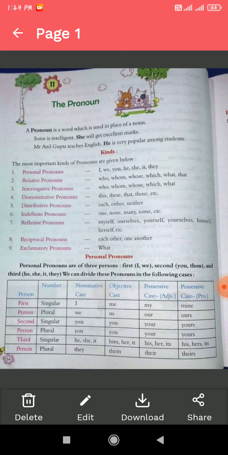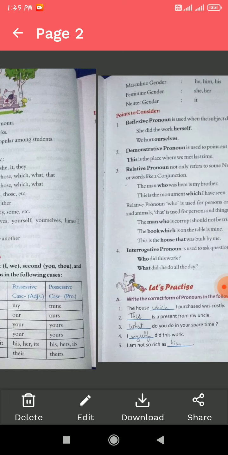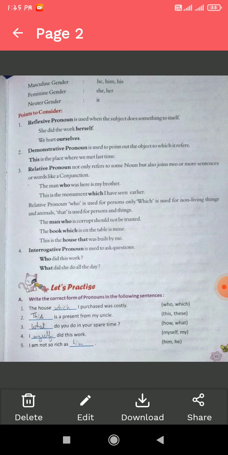There are 9 kinds of pronoun: personal pronoun, relative pronoun, interrogative pronoun, demonstrative pronoun, distributive, indefinite, reflexive, reciprocal, and exclamatory pronoun. I had given explanation of all these pronouns, and also some important points that I had mentioned in the video. So today we will start discussing question answer.